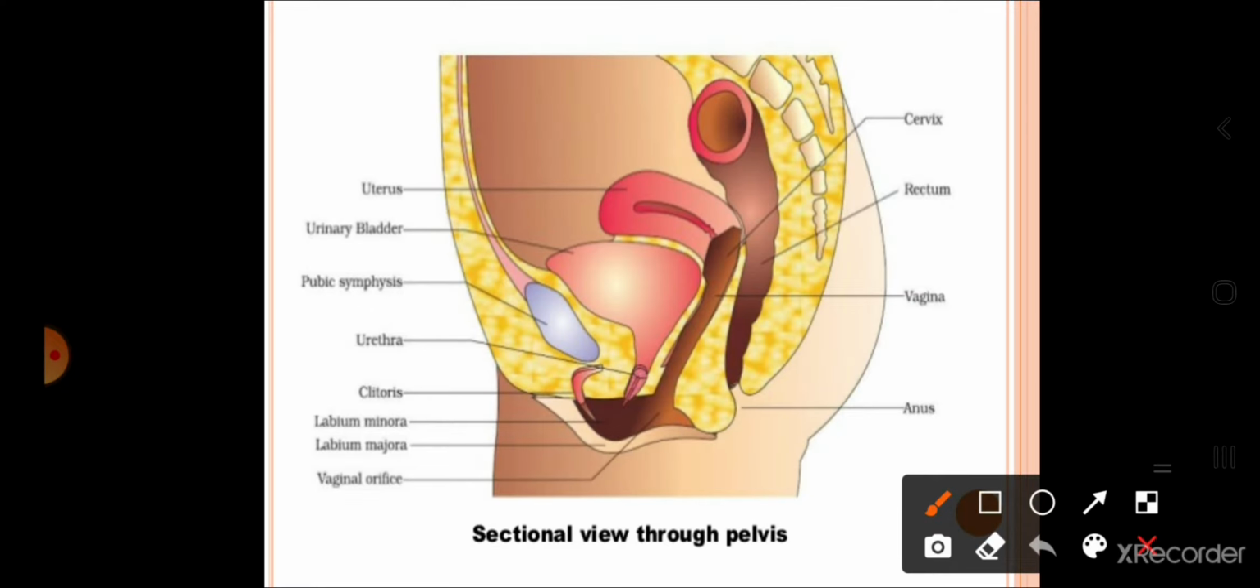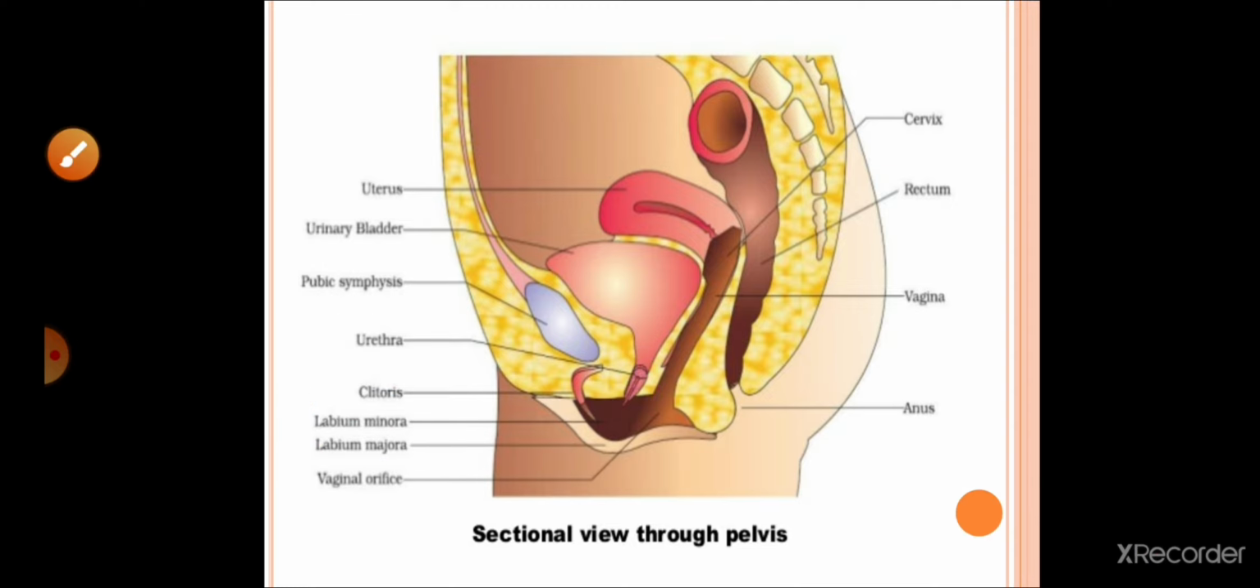So, here you can see the sectional view of the pelvis where you can see the organs of the female reproductive system. See students, this is the cervix, then this is the uterus, urinary bladder, pubic symphysis, urethra. The clitoris, labium minora and labium majora are the parts of the external genitalia of the female. This is the vagina. So, this is the sectional view of the pelvis.